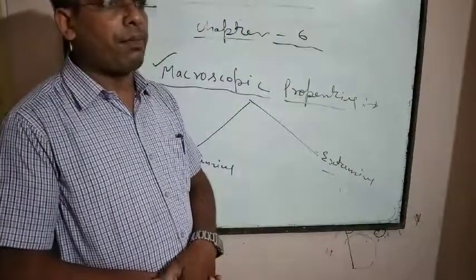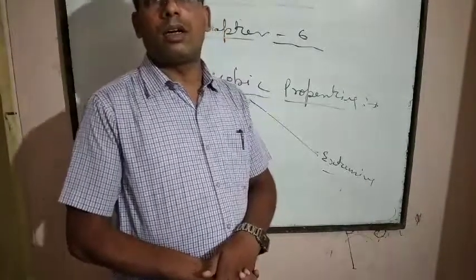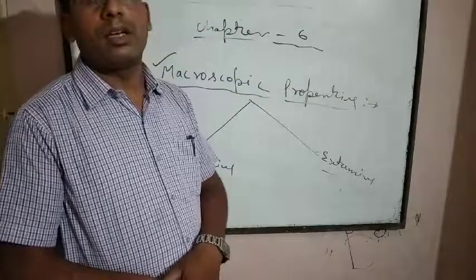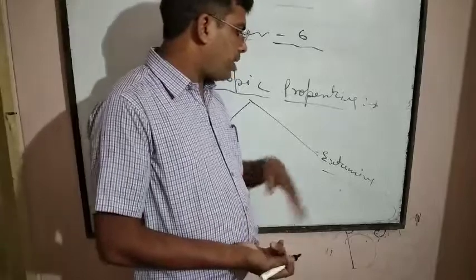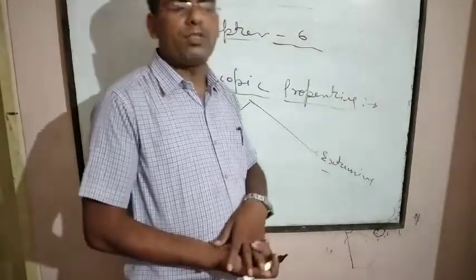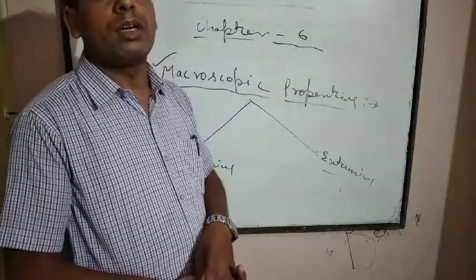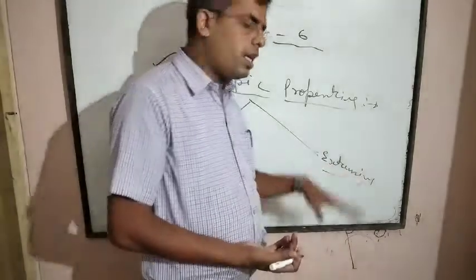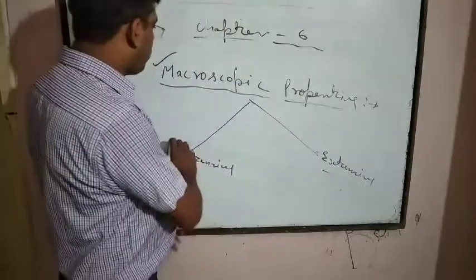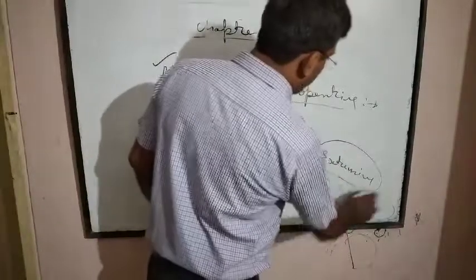For example, mass, enthalpy, entropy, etc. Such types of properties are extensive properties whose magnitude depends upon the quantity of matter present in a system. So these are two types of properties, intensive and extensive.